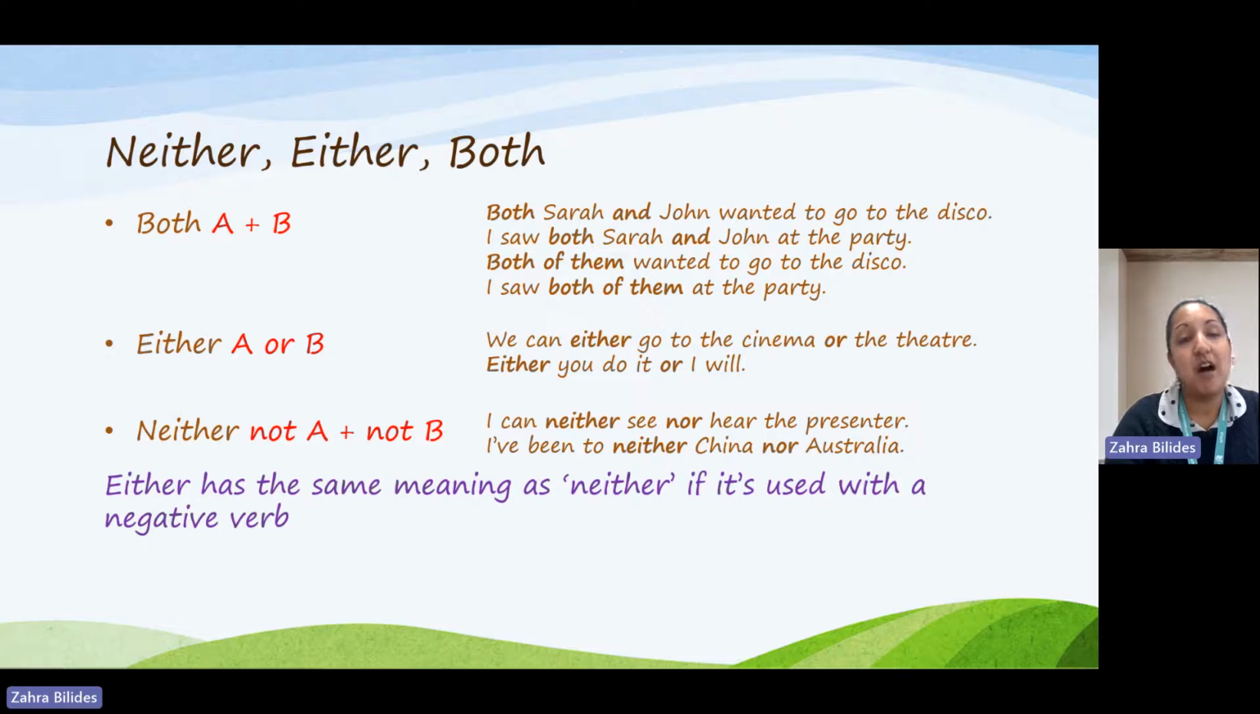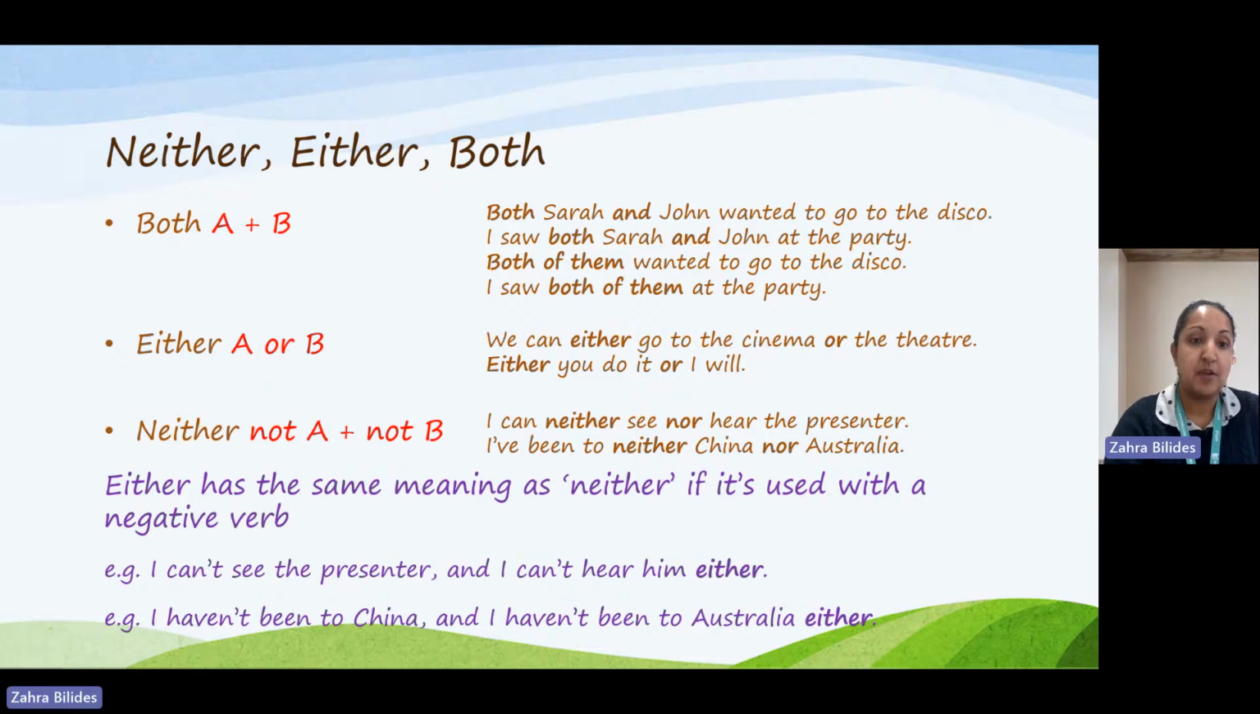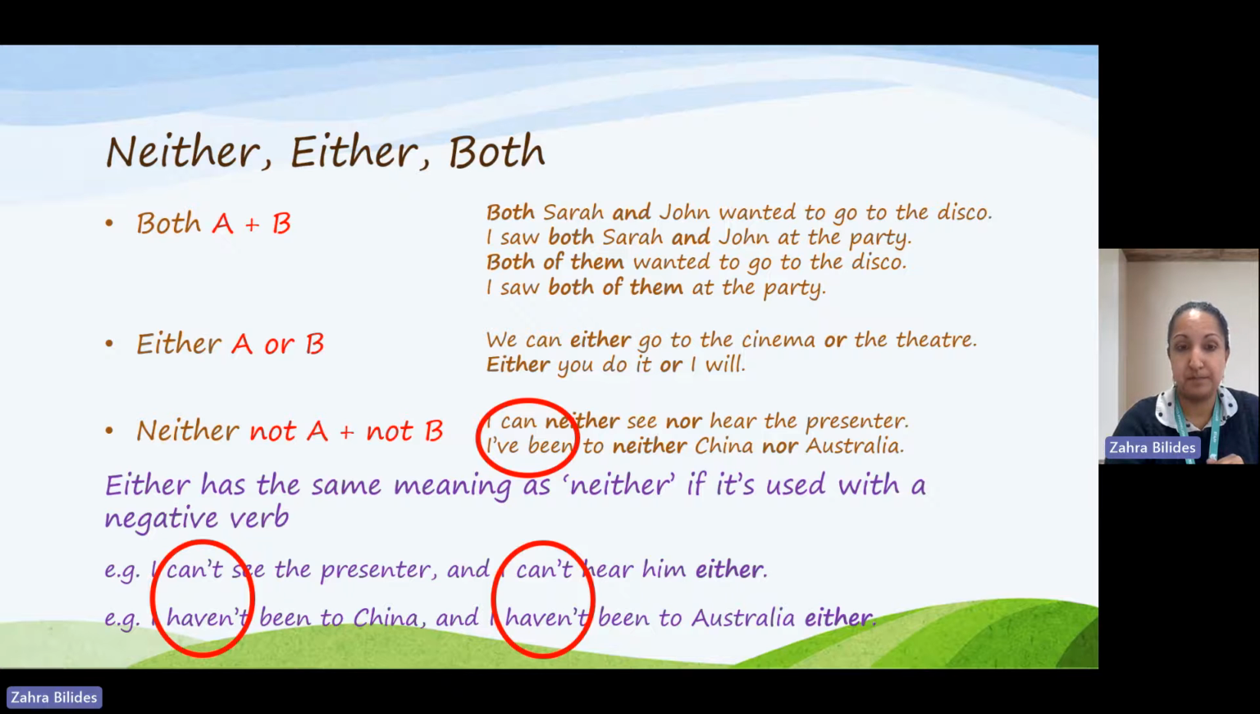Now, we can use either to have the same meaning as neither if we use it with a negative verb. For example, I can't see the presenter and I can't hear him either. I haven't been to China and I haven't been to Australia either. So see here, we have positive verbs with neither, or we have negative verbs with either. And here, either is at the end of a sentence to have the same meaning as neither, as opposed to at the beginning or middle of the sentence where it means an option.